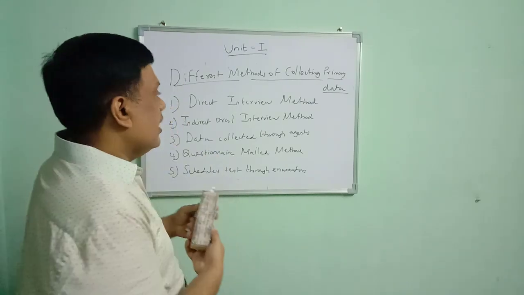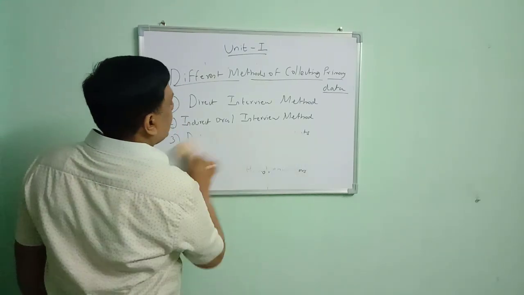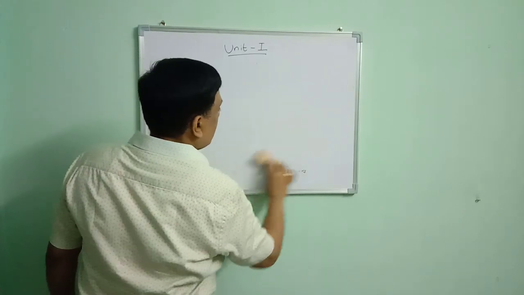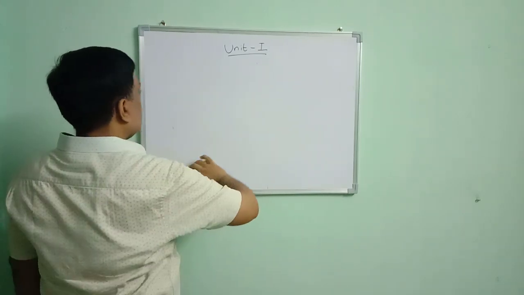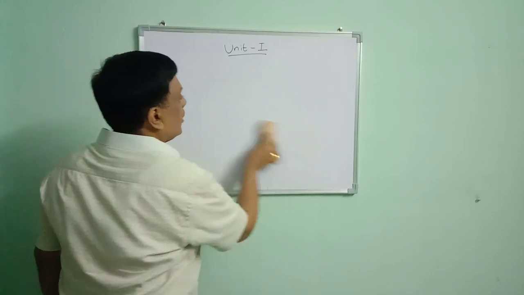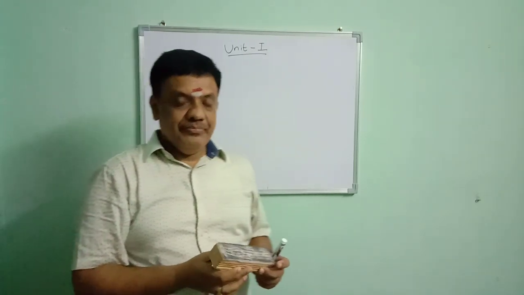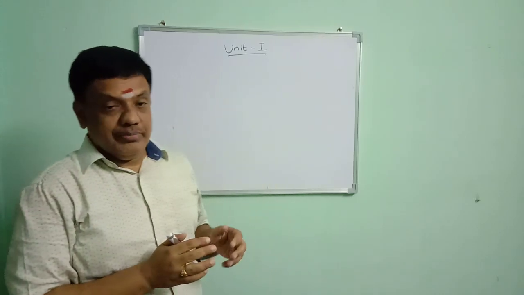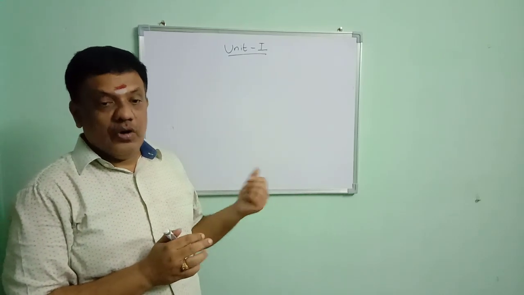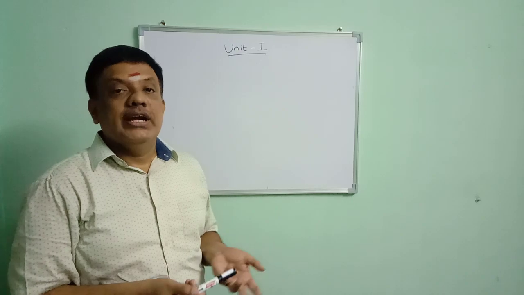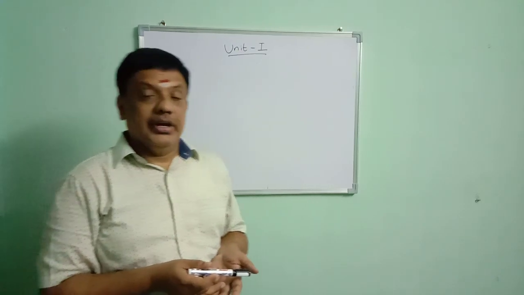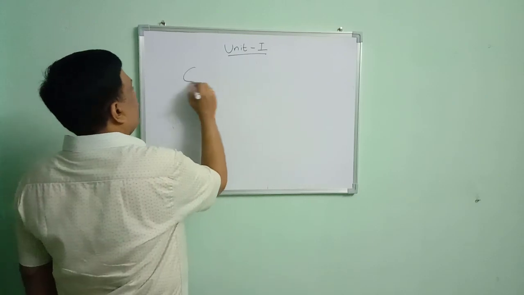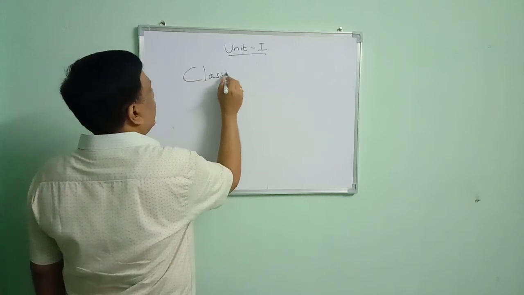So now we are in the collection of data. In collection of data, we have 2 different types: primary data and secondary data. Primary data means data collected from the source directly. Secondary data means data collected from previous records. It may be newspapers, or published sources, from government bodies or international bodies, whatever it may be. Next, we are going to move to classification of data.